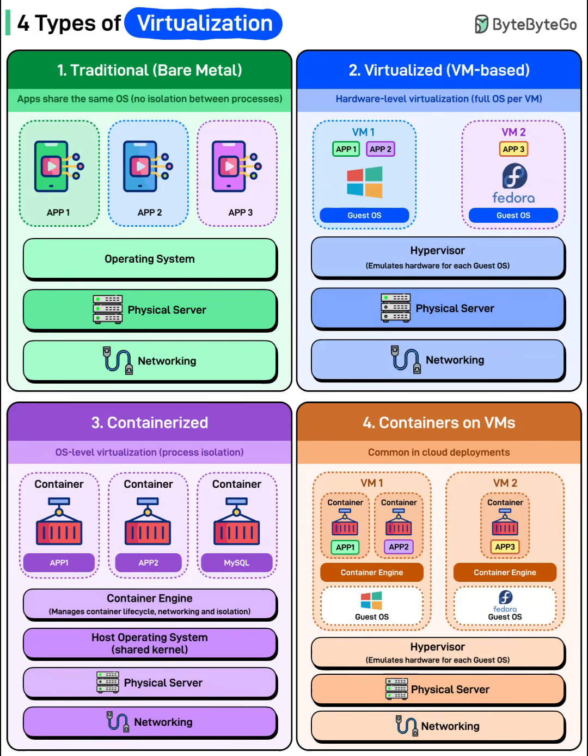Let's start with the original style, traditional, bare metal. Here, multiple apps run directly on the same operating system, installed on the physical server. They all share the same kernel, and there's no process isolation. If one misbehaves, it can crash or affect the others. Networking and hardware resources are tightly coupled with the OS. This method is simple, low overhead, and fast, but not ideal for security or large-scale multi-app scenarios.